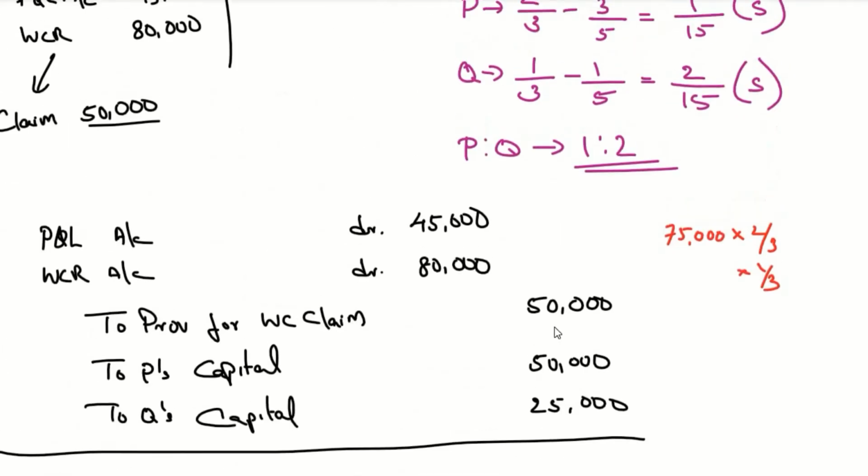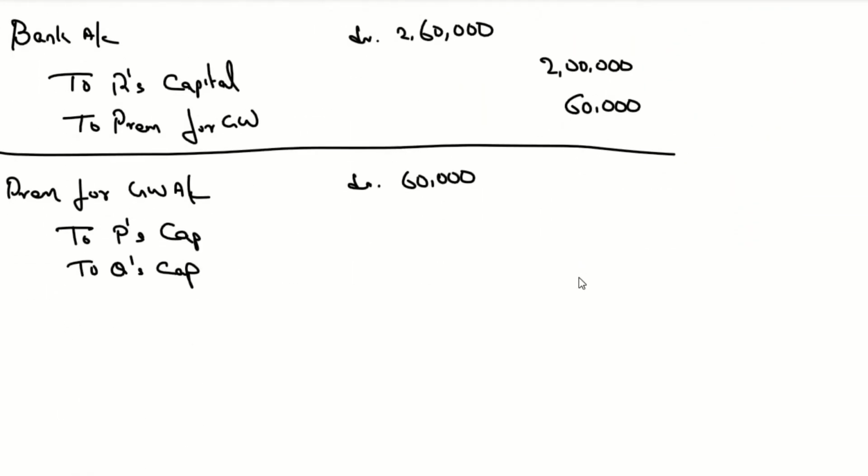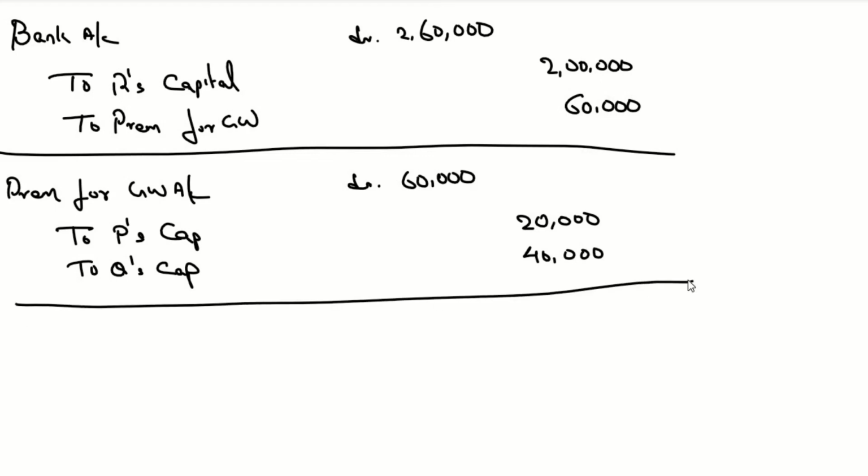And what's the sacrificing ratio? We have the sacrificing ratio here, which is 1:2. So as per the sacrificing ratio, it will be 20,000 in P's capital and 40,000 in Q's capital. So we completed question number 43.